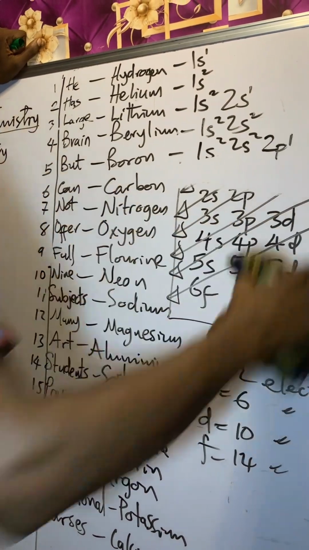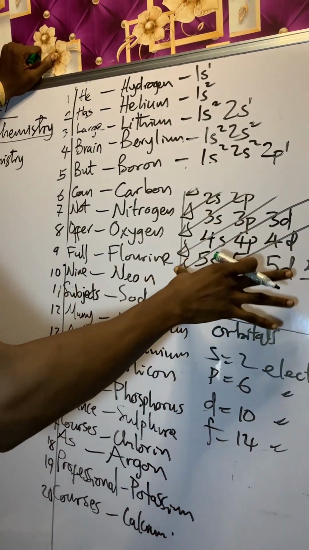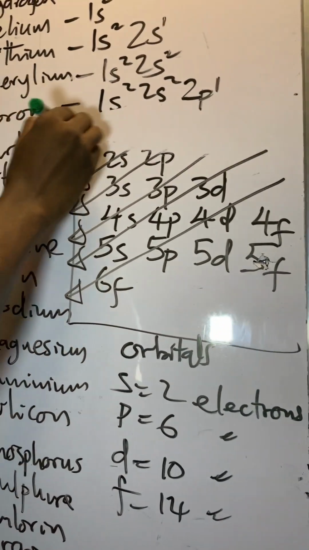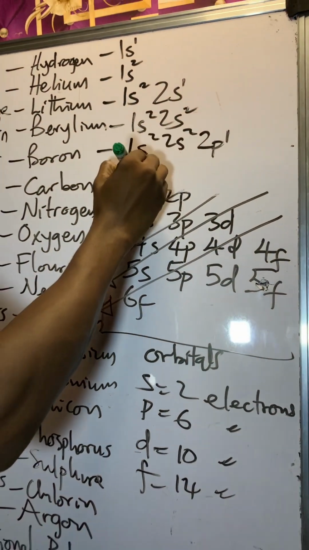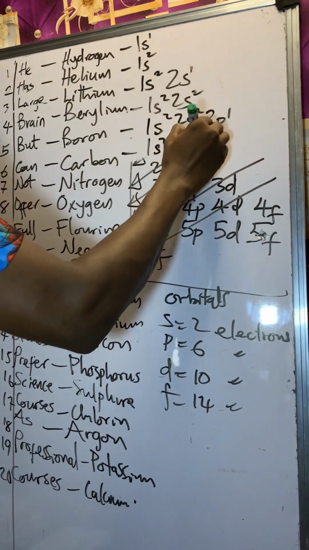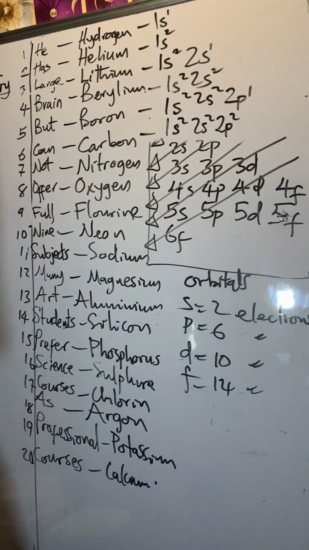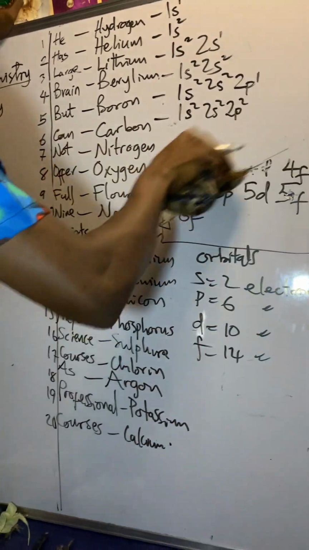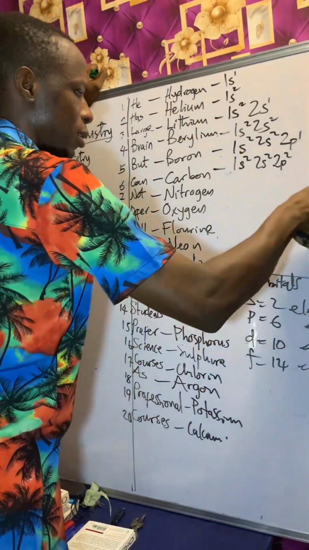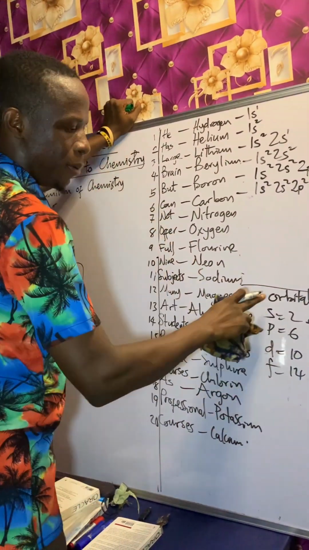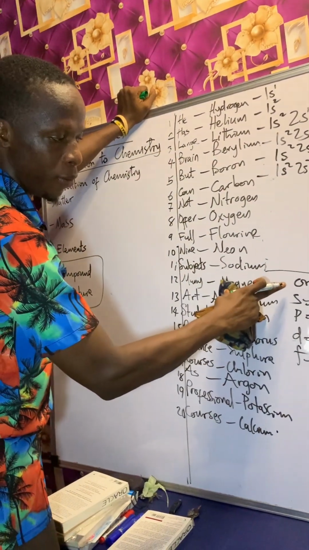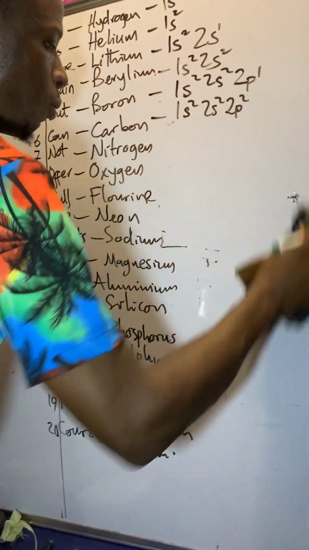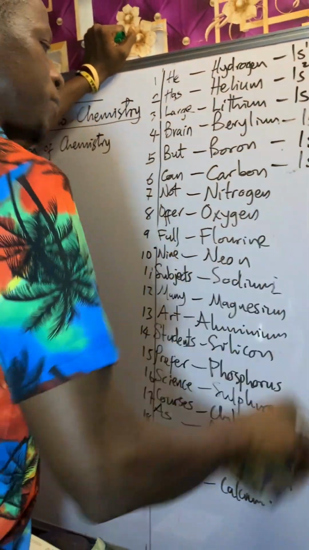Please take note of that Aufbau principle and try to do everything yourself. It's very simple. So this is 1s2, 2s2, 2p2. I'm going to erase this since you already have it recorded, so you can always go back and look at it. Remember the maximum number of electrons on each of these orbitals. So I'm going to use that idea now to fill in for each of them.